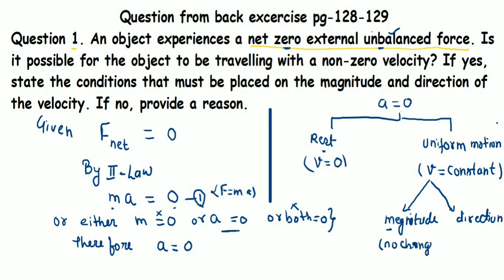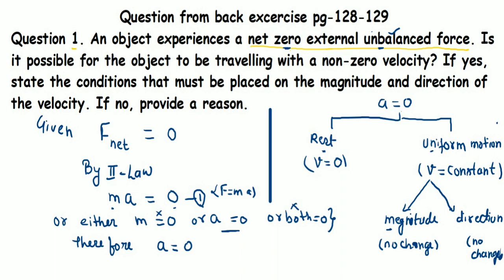So here it should be clear: when we say velocity is constant, this means the velocity's magnitude is fixed and the object is not changing its direction. Only then can we say the object is moving with uniform motion. And if the object is moving with uniform motion, the object will have zero acceleration.